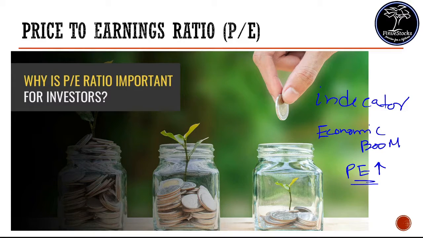Whether a company's PE represents a good valuation depends on the valuation of the company compared with other companies in the same industry. So just by seeing the PE ratio number, you can't judge a company fully. PE ratio can be used as a dipstick to evaluate the company. Generally, in my experience, higher PE ratios normally show good growth. So you should focus more on higher PE ratio companies. Why are they commanding such a high PE? Because there is good potential or good growth foreseen in the future.